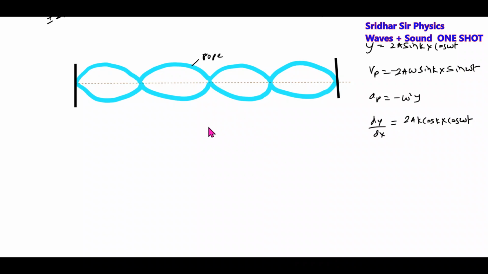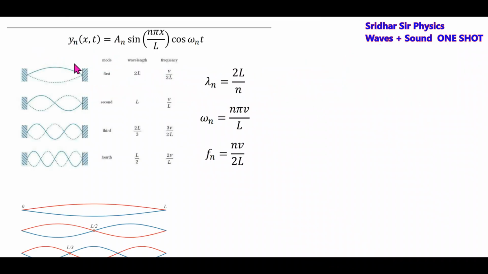Then we'll discuss the normal modes on a string. The string is connected at this particular point. We know this should be a node, and this should be a node, and this is a string, a rope. I'll hold it at the midpoint, pull it down, and it will start oscillating.